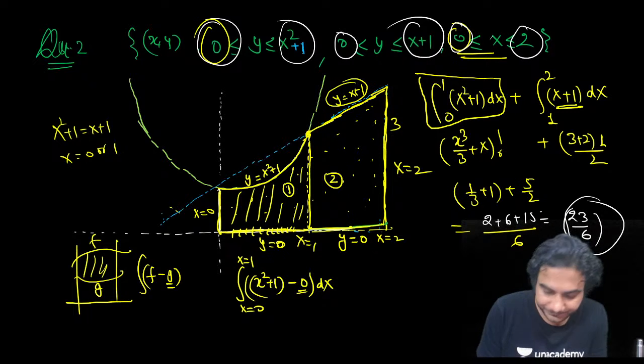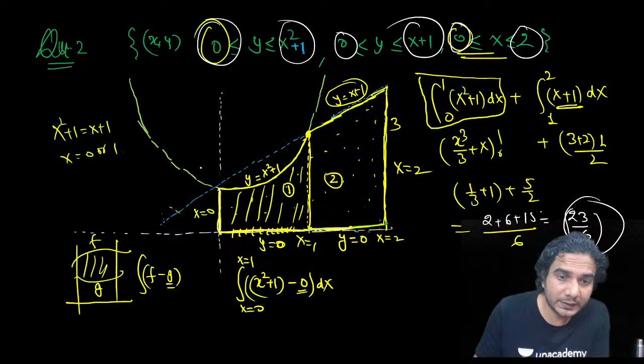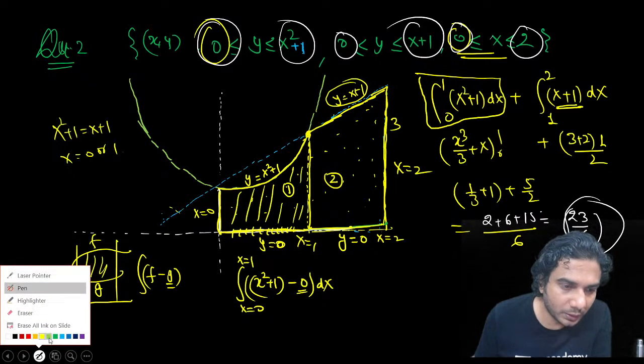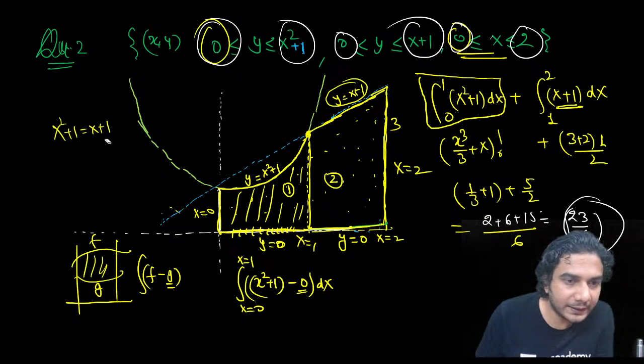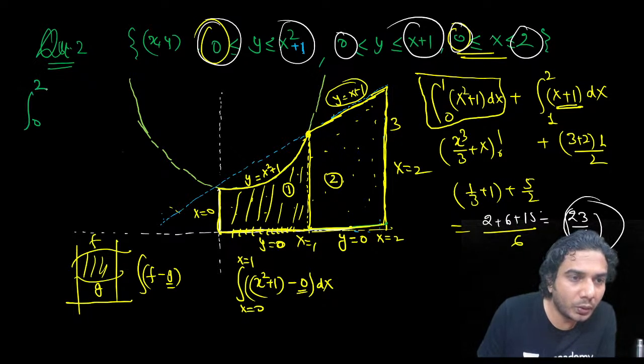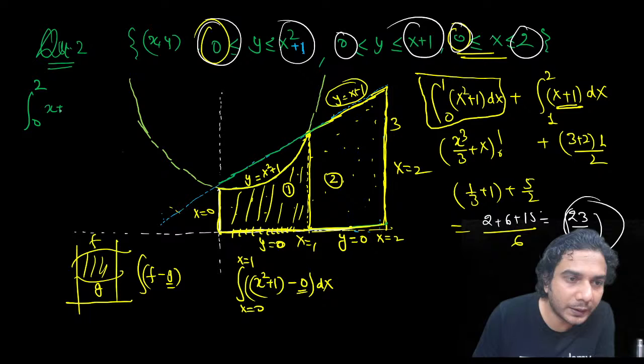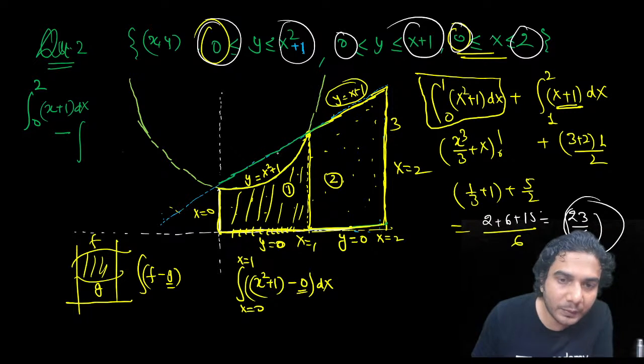All right. Yes, you can do that. You are saying that you want to write the area of this bigger trapezium. Look, what you are saying, I'll write it. Are you saying this? 0 to 2, we will integrate this line, right? This line, that means x plus 1 dx minus, from this we will subtract this parabola.